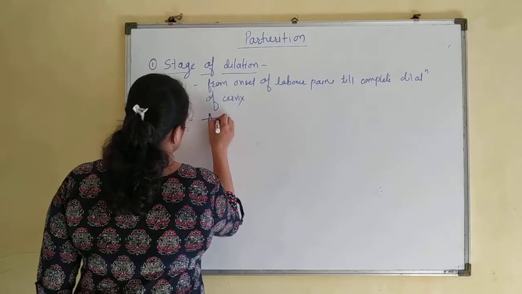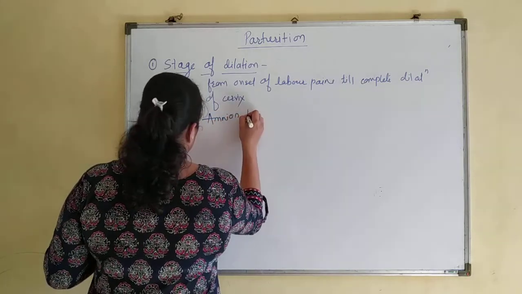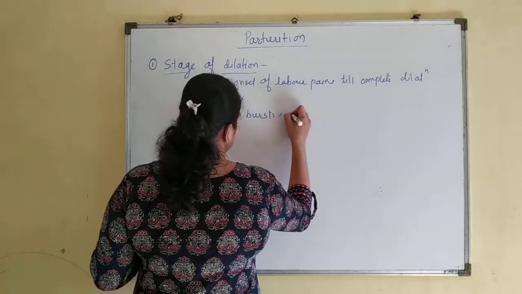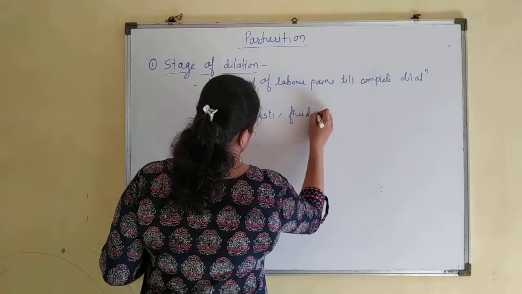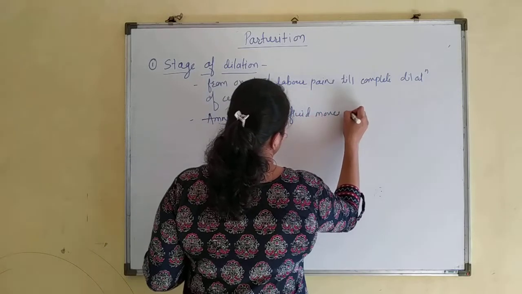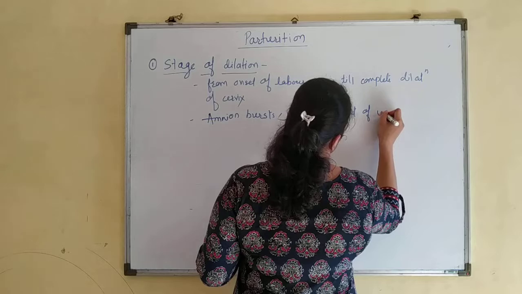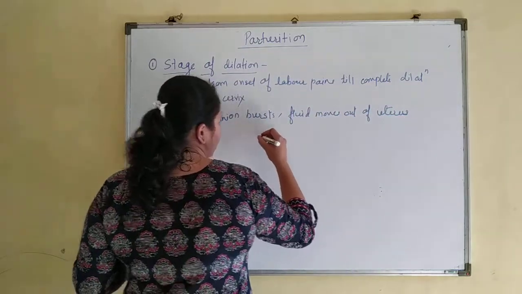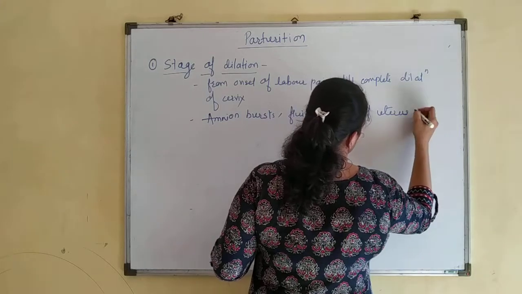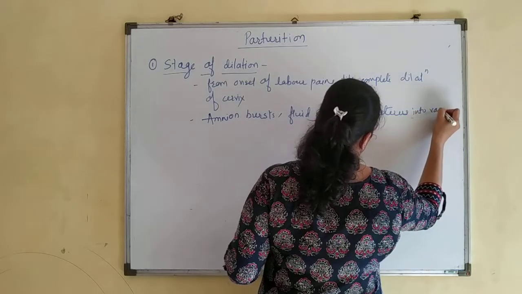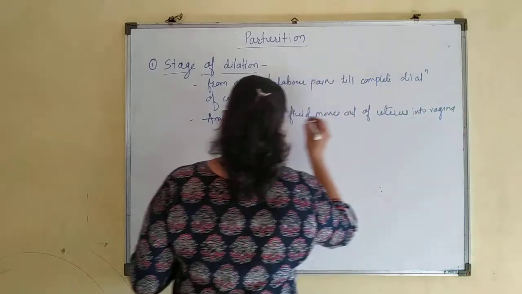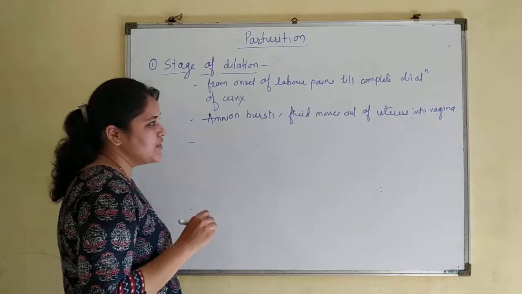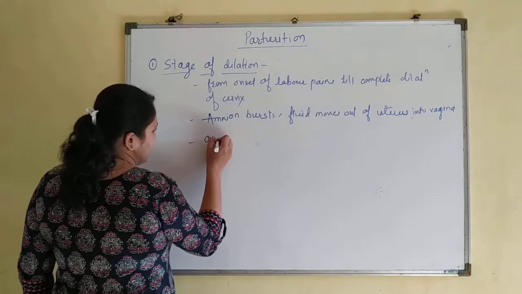So the amnion bursts and the amniotic fluid moves out of the uterus into the vagina. Meanwhile oxytocin also started causing stronger uterine contractions.